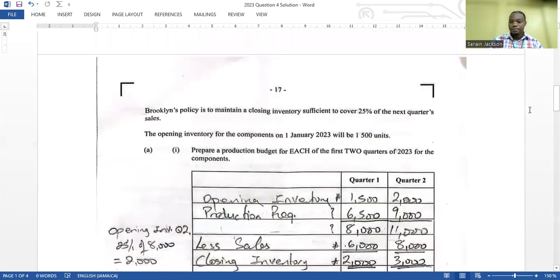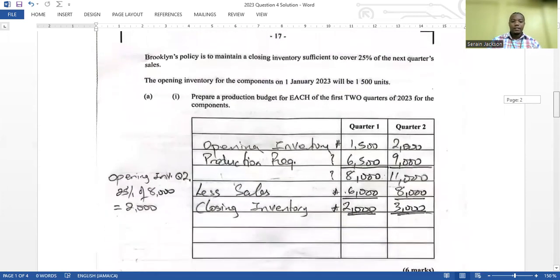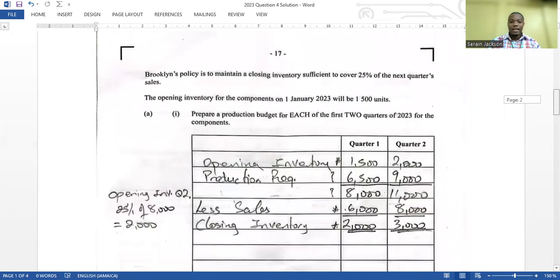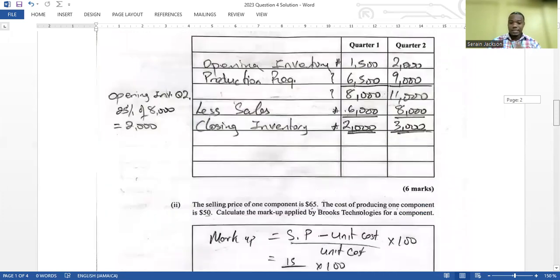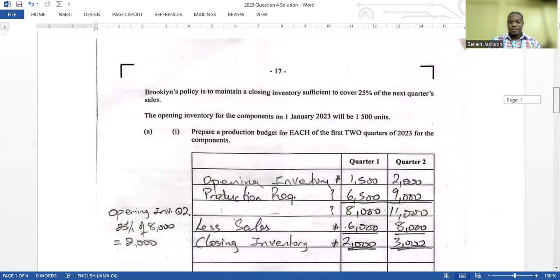So the production budget is only 6 marks. Everything else in the question I think you should be able to manage, except the production budget, because it is new on the syllabus.